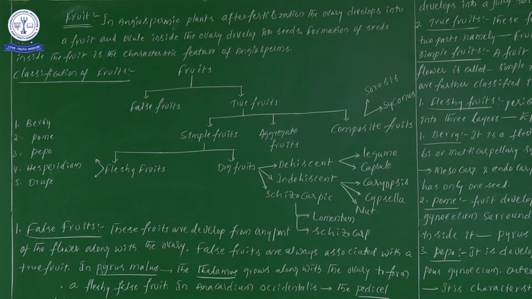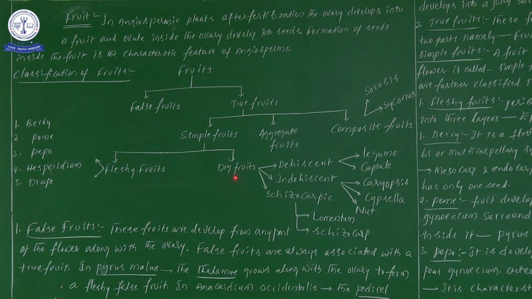Now, fruits are divided into two types: one is false fruits and one more is true fruits. True fruits are divided into three types again: simple fruits, aggregate fruits and composite fruits. Simple fruits are divided into two types: fleshy fruits and dry fruits. Fleshy fruits are divided into 5 types: berry, pome, pepo, hesperidium, drupe.